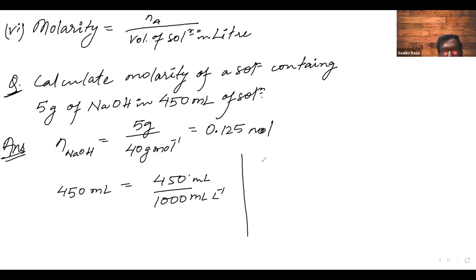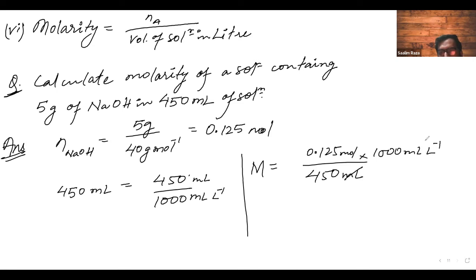To find the molarity, M is equal to 0.125 mole upon 450 ml, and this 1000 is also below, but it will go above, becoming 1000 ml and liter inverse. So we can cancel out this ml and this ml, and this will be equal to how much?